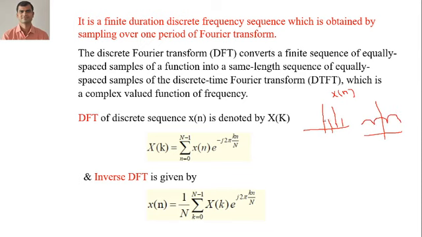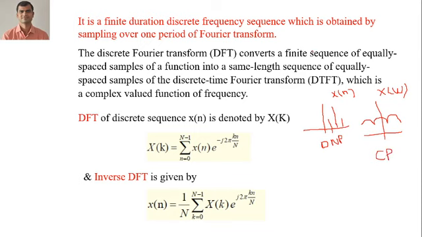When you compare for DTFT, this signal is x of n, and here we have X of omega. This signal x of n is discrete in nature and non-periodic. And X of omega is continuous in nature and it is periodic.